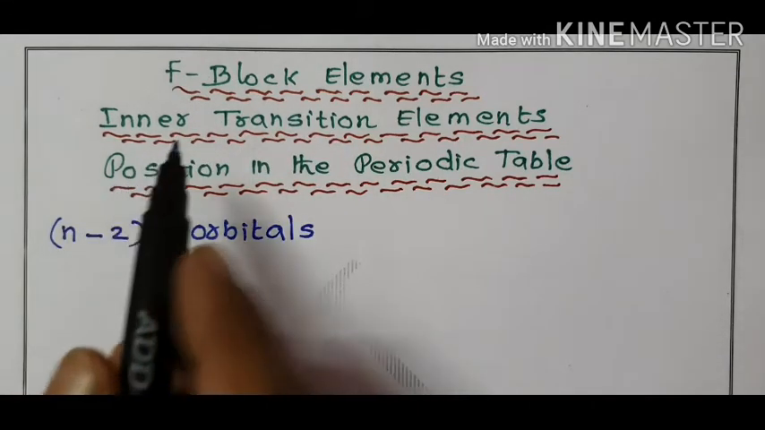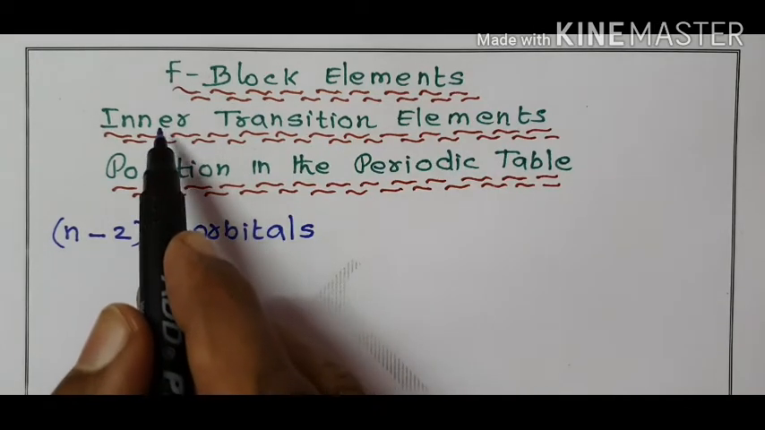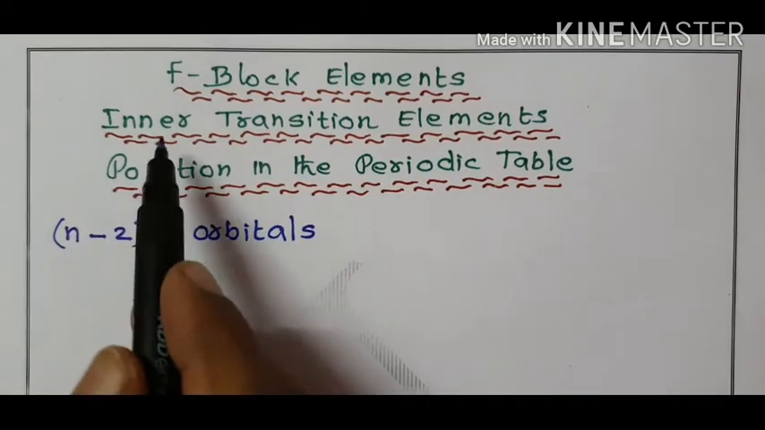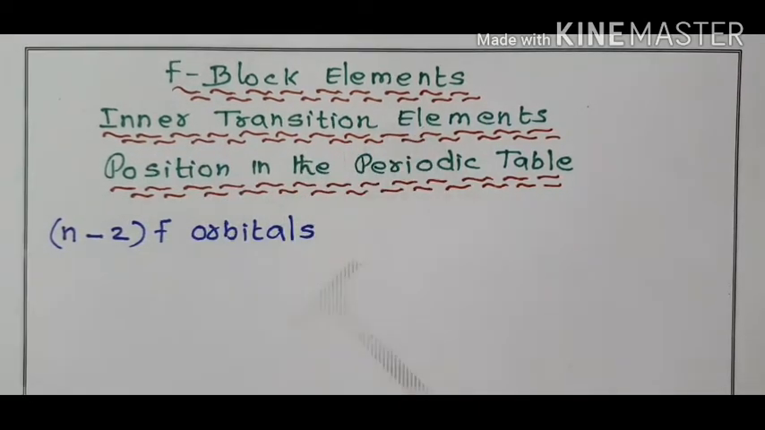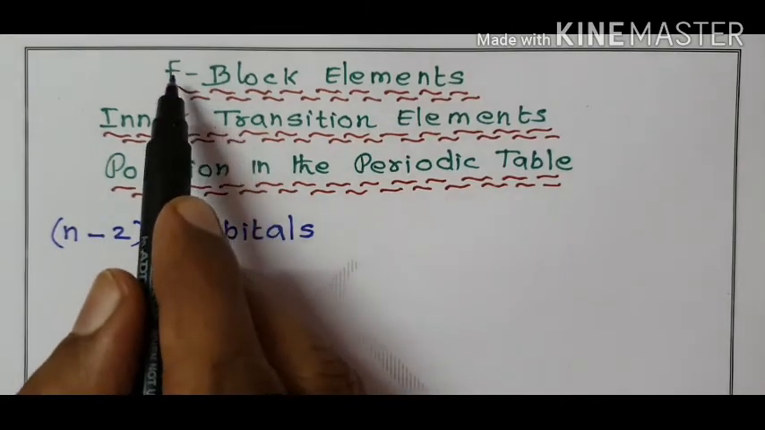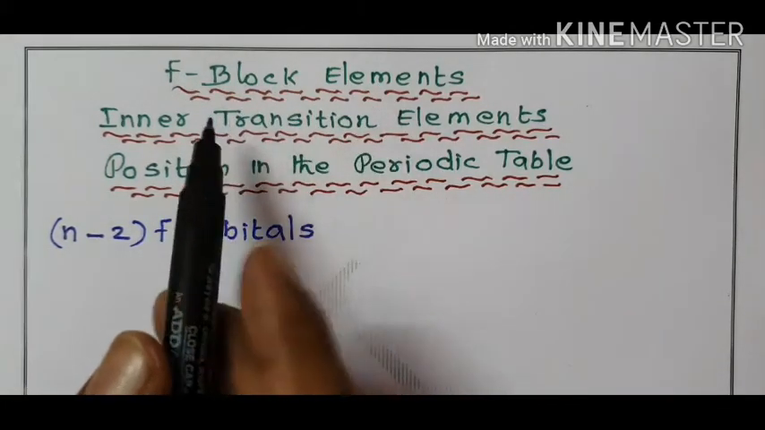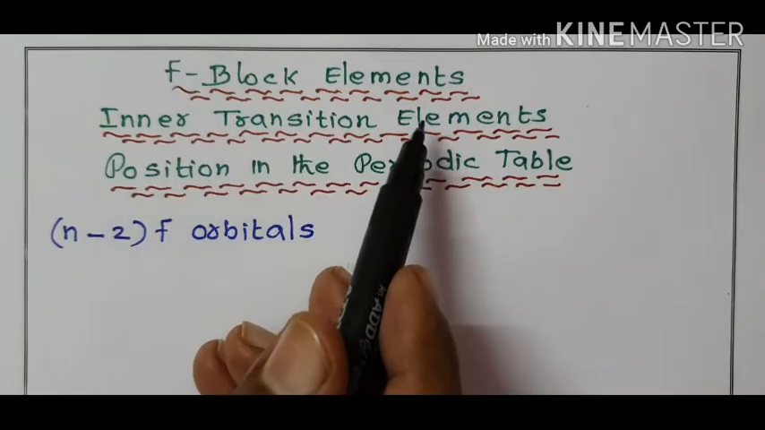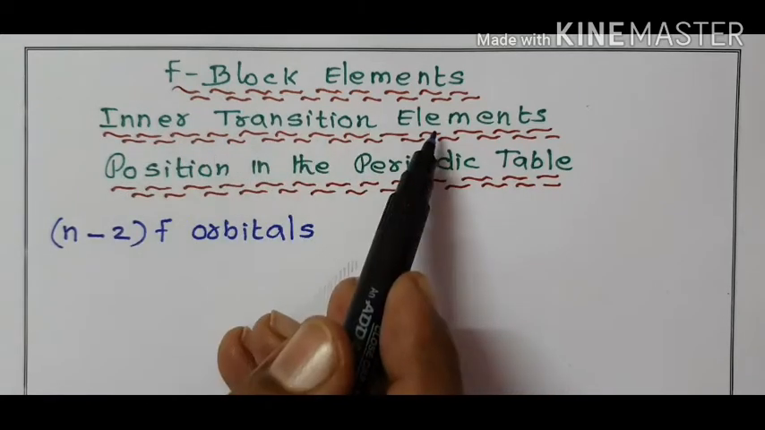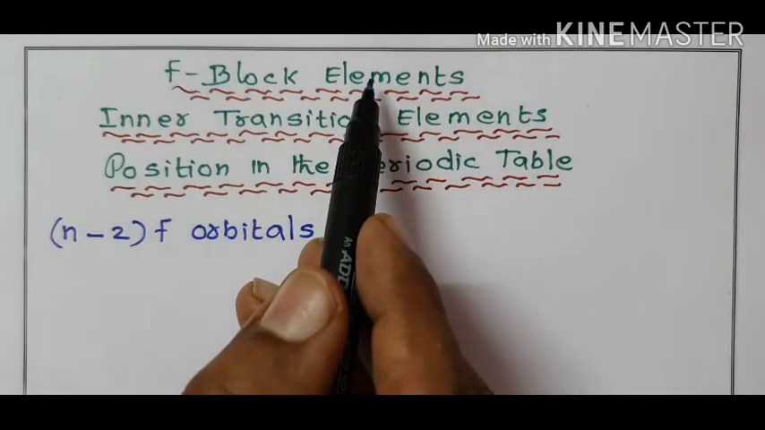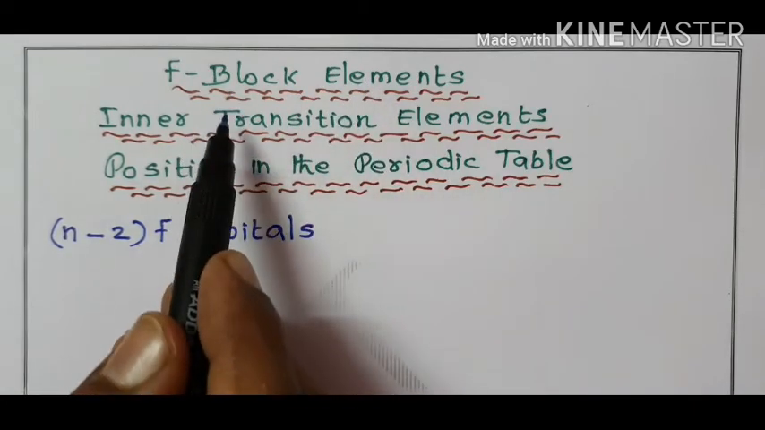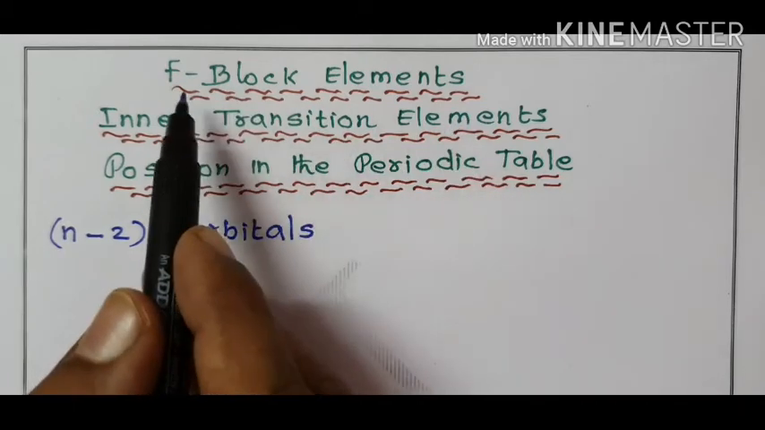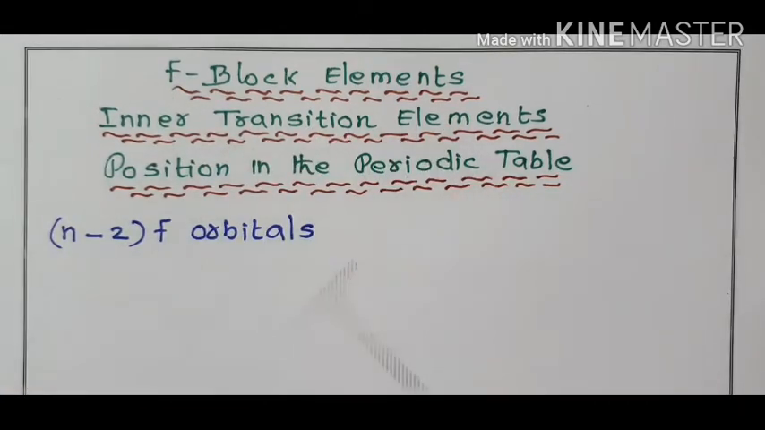Why are the F-block elements called inner transition elements? Because the F-block elements form a series inside of the transition elements, therefore they are called inner transition elements.